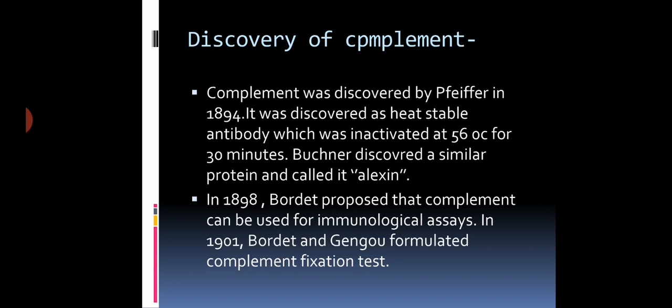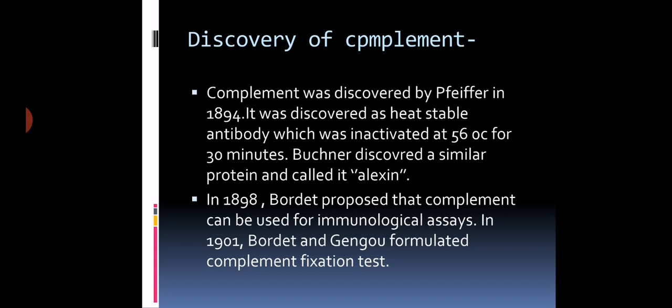After Pfeffer's discovery, another scientist made his contribution in studying the complement. His name was Buckner. Buckner discovered a similar protein and he called it alexin. It was found to be an antibody component which was inactivated at 50 degrees centigrade for 30 minutes. After Pfeffer, the second scientist Buckner discovered complement, but he called that component alexin.